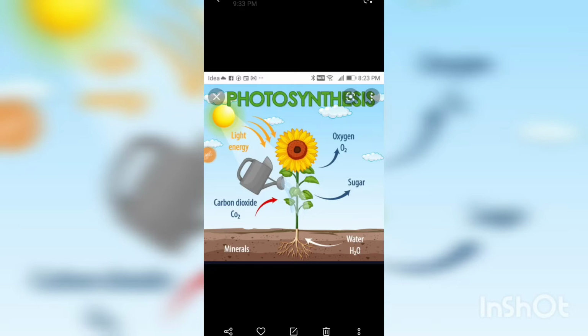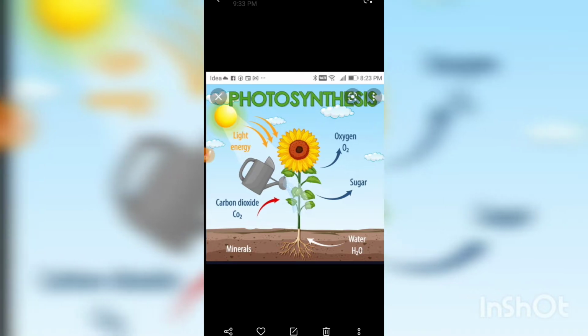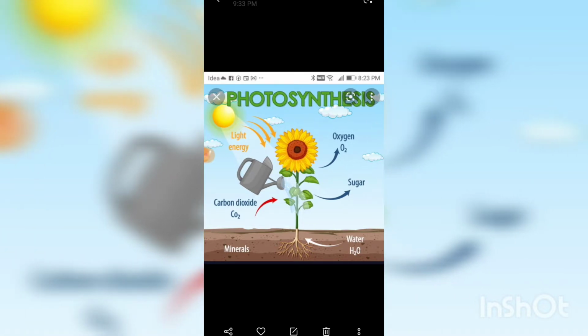Hi everyone, today we will see the process of photosynthesis. So, where does it occur? The photosynthesis process occurs only in plants and in the presence of sunlight. It does not occur at night or in the absence of the sun. So, what happens in the photosynthesis process, we will see today.